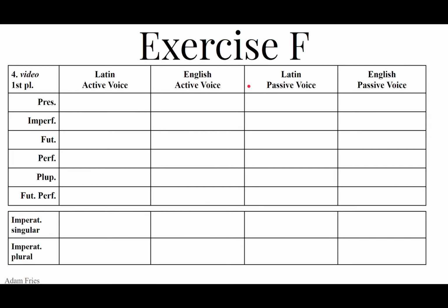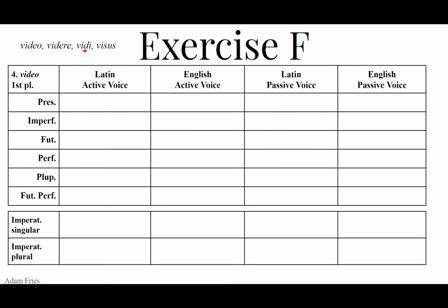Optime, number 4. Video. First person plural. You must know the principal parts. Video, videre, vidi, visus. That eo in the first principal part gives us a long E, so a macron over this E, ere in the second principal part. Second conjugation, eo, ere, i, us. So the present stem is vide. Chop the re off of the second principal part, and we write vide for the present, imperfect, future, active and passive voice.